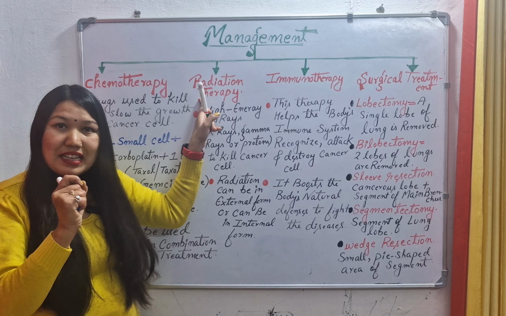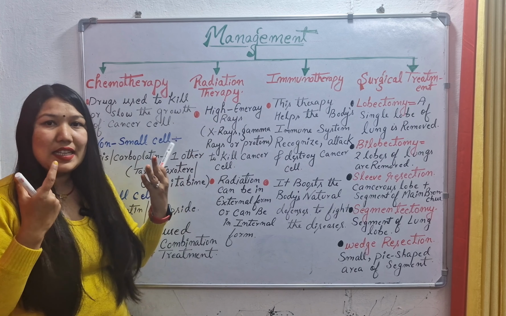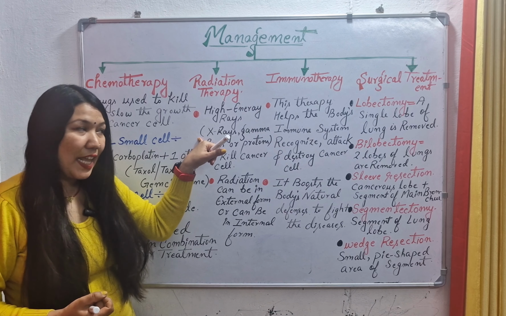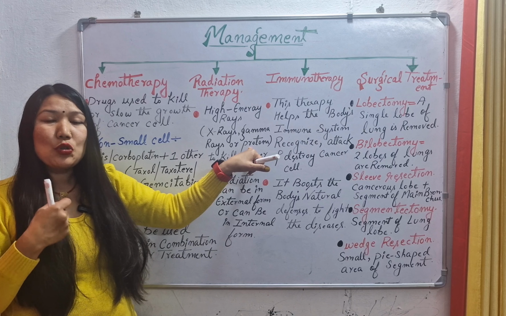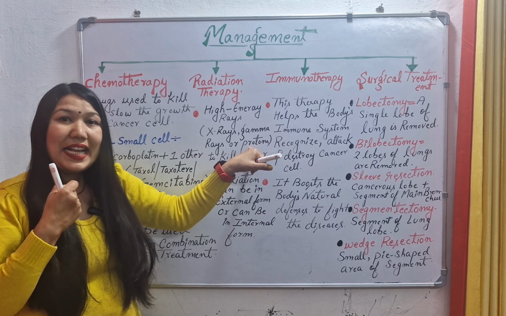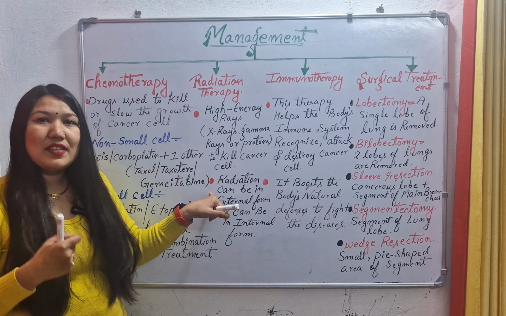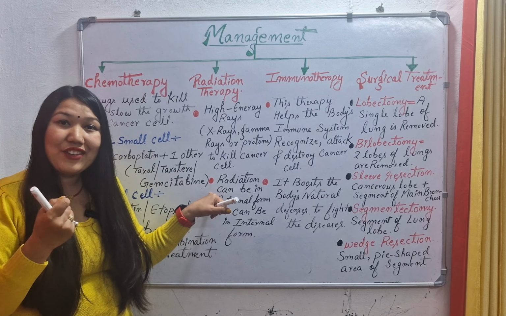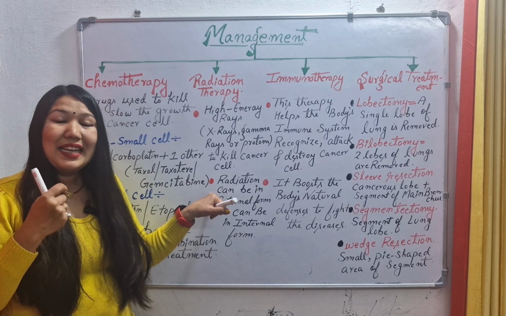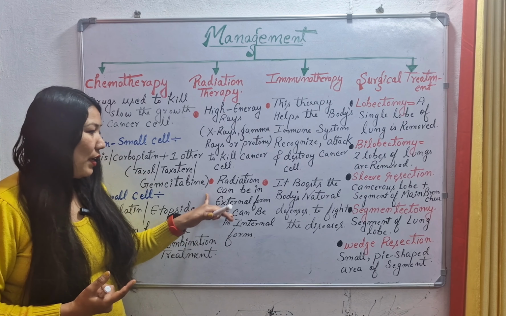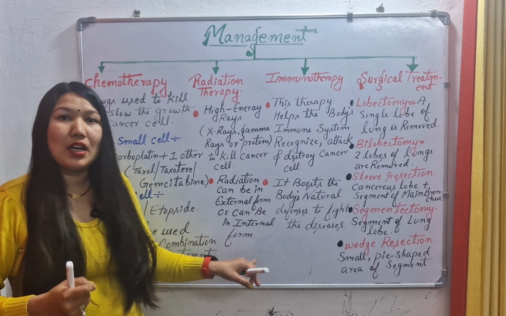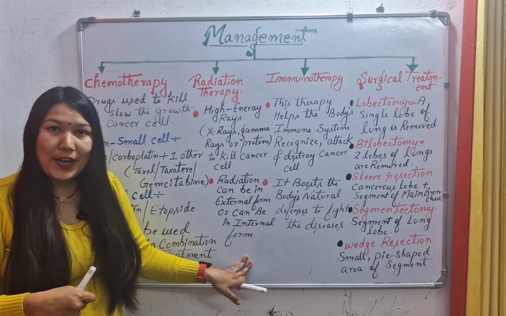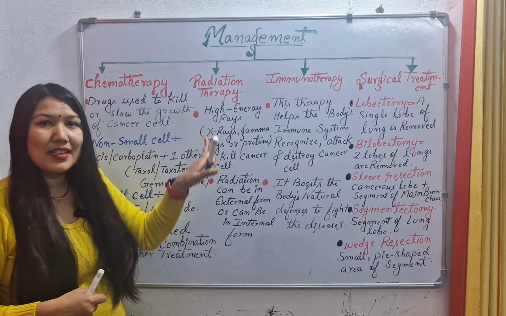Radiation means the rays are given to the patient. Okay, so these are high energy rays. These rays can be in any form, like X-rays, gamma rays, or protons. These high energy rays will kill the cancer cells. There are two types of radiation therapy. We have external radiation, where a beam of external light is given into the patient's body. In external radiation the patient has no pain. And we have internal radiation also. Internal means the pills. The oral medicines are given to the patient and these medicines will destroy or kill the cancer cells. Okay, so these are the certain rays.